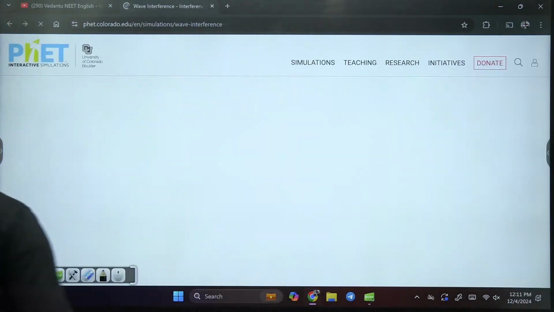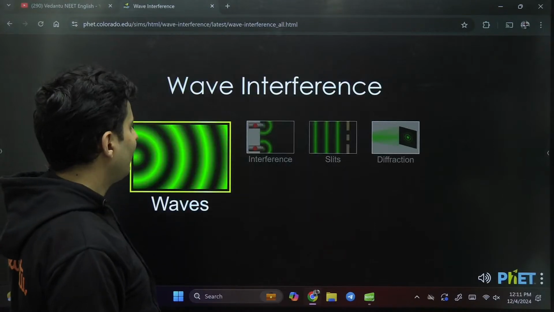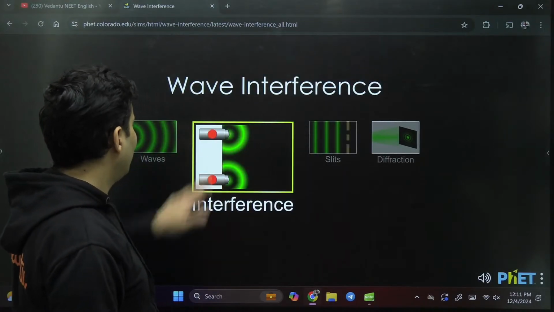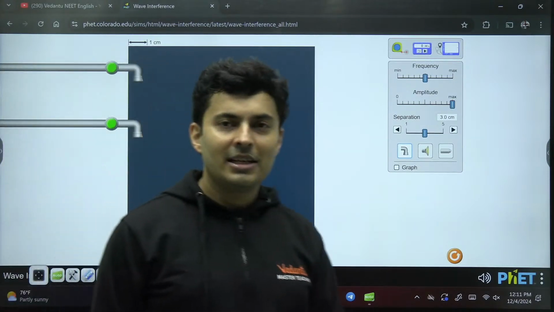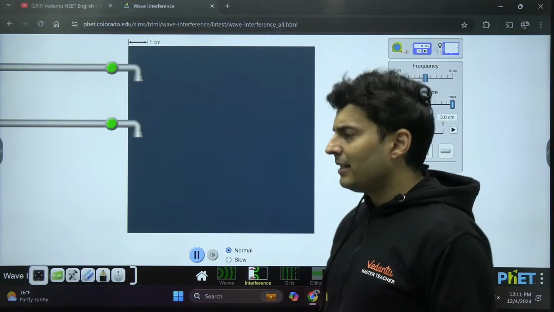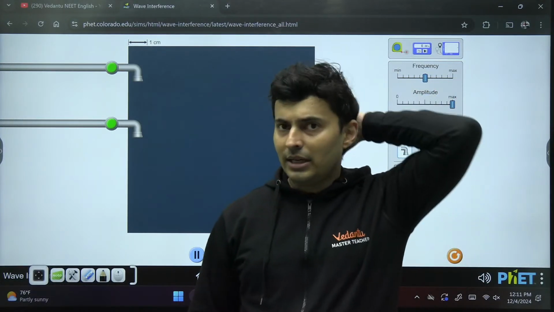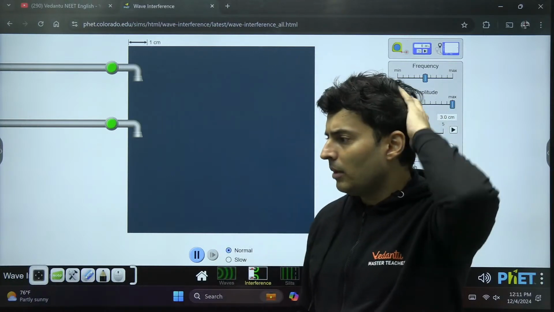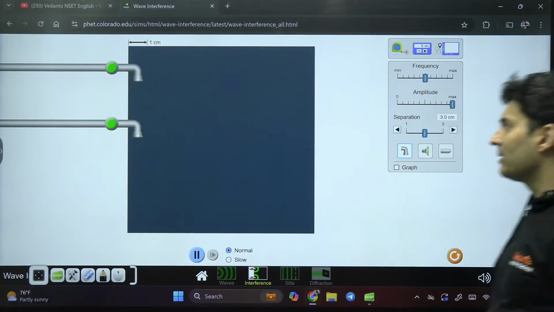Now I will create two such wavefronts together. Let's create two such wavefronts together, and for that we'll create interference. First, let's study with water, then we can go to sound and even light. It is a general phenomenon. This theory is not just limited to light. It is although a part of wave optics. You can use it in sound or even water or anything else.